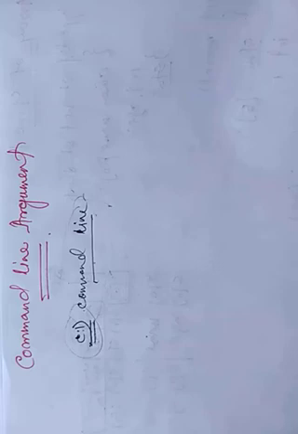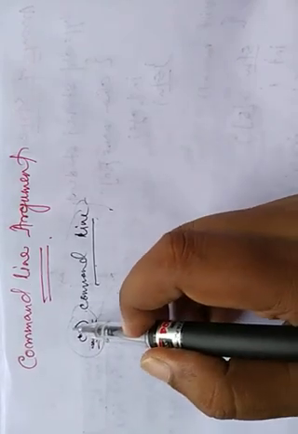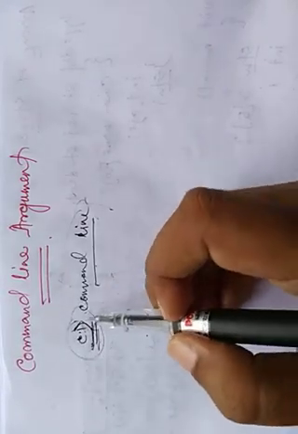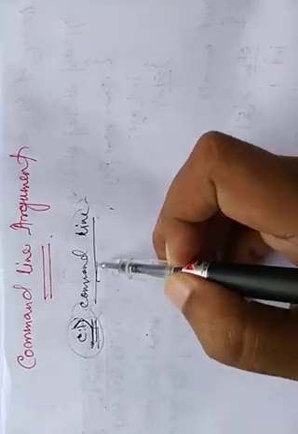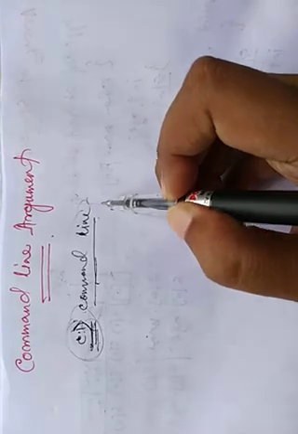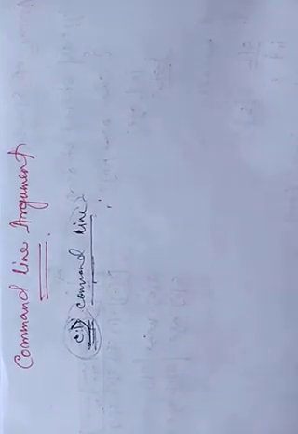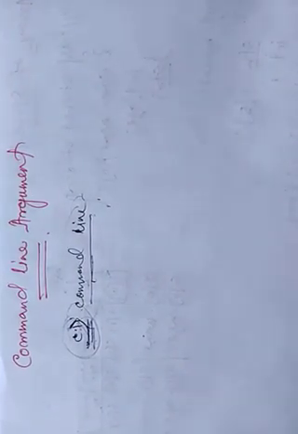Welcome students. In this video we are going to learn what is command line argument. Command line argument means the argument which is passed through the command line. What is command line? Command line is in the DOS prompt, the C prompt. Whatever command we write in the C prompt is known as command line. So when we pass an argument in the command line, that is, in the DOS prompt, that is a command line argument.